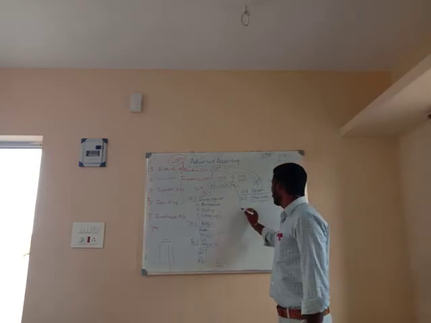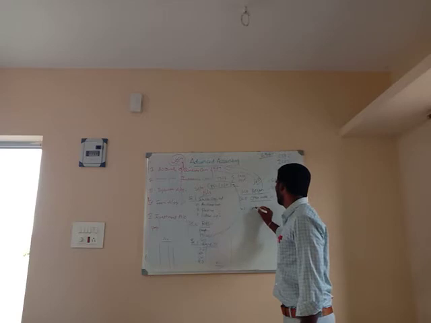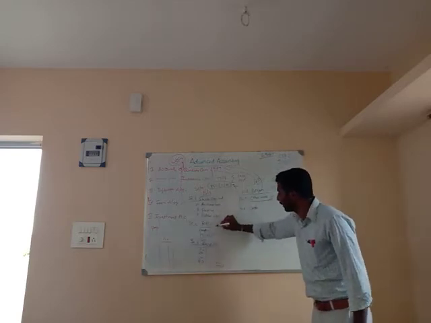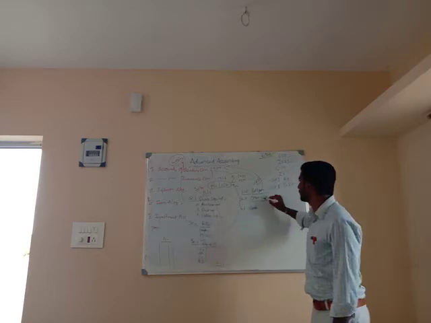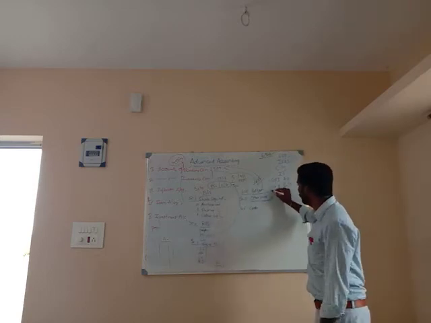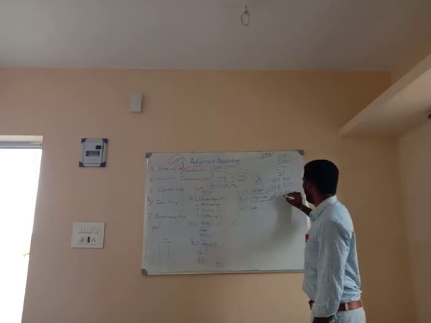Next, schedule number 6, cash in hand. So maybe you know: share capital, reserves and surplus, deposits, borrowings, other liabilities. These 5 schedules come under the liability side. Are you getting?